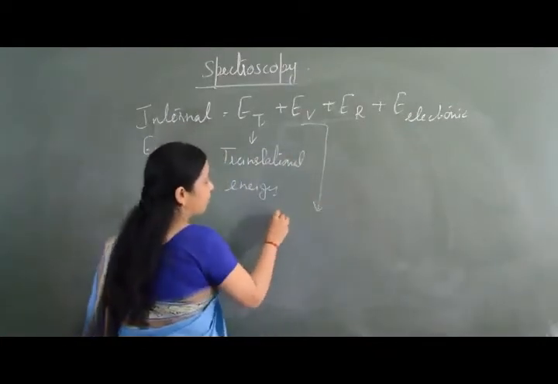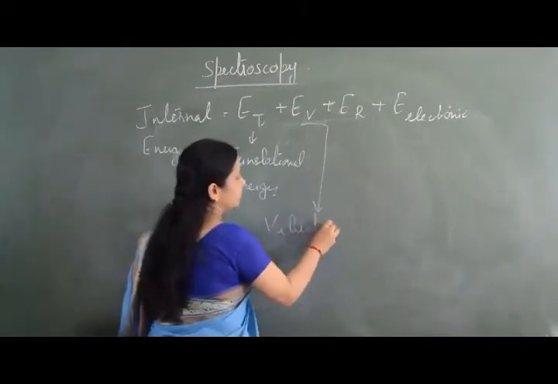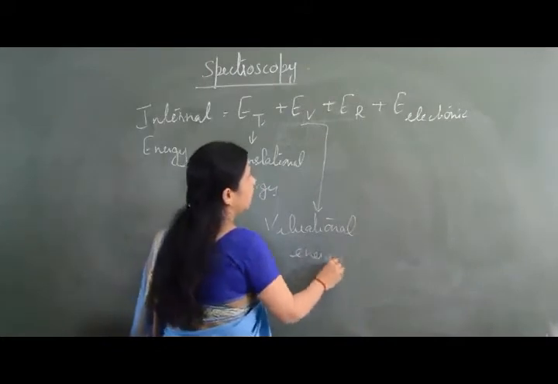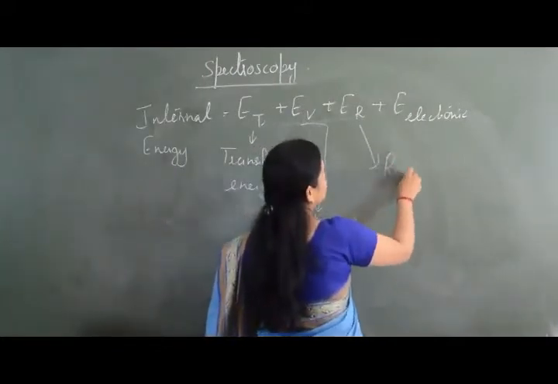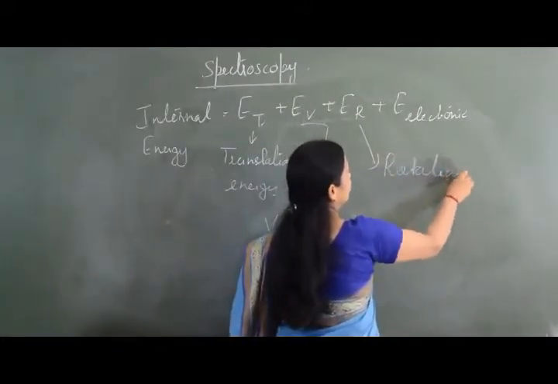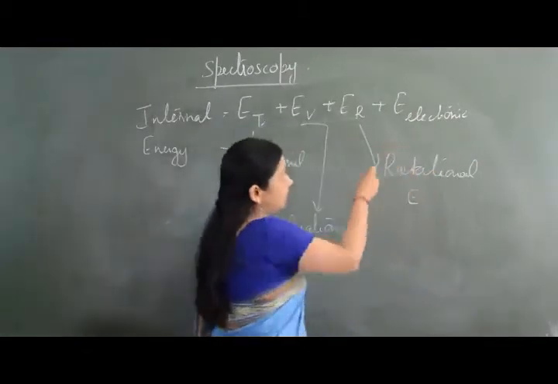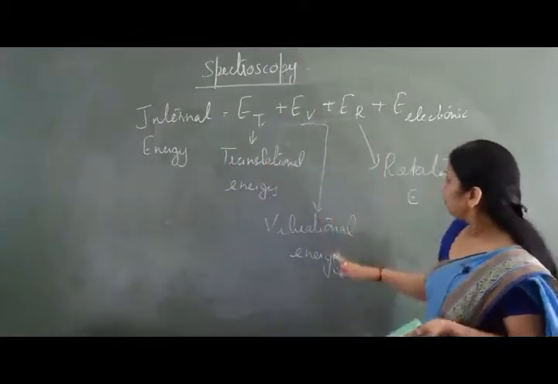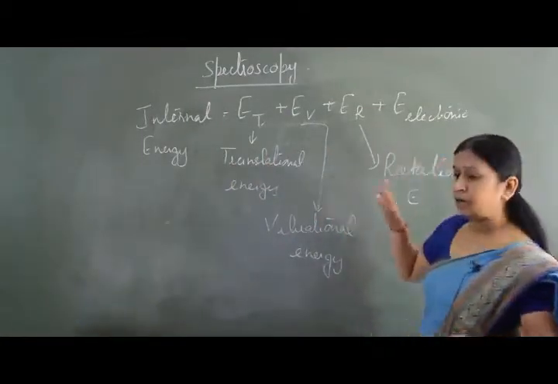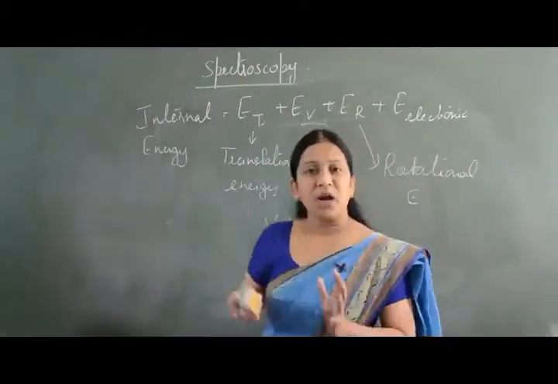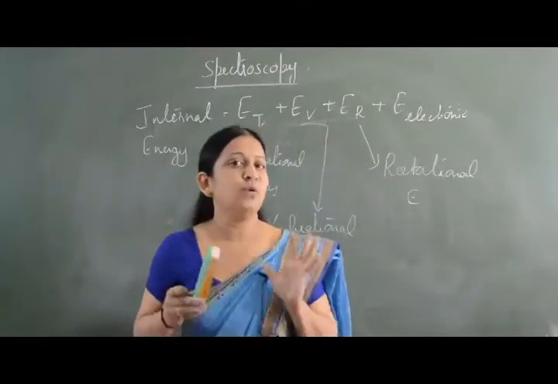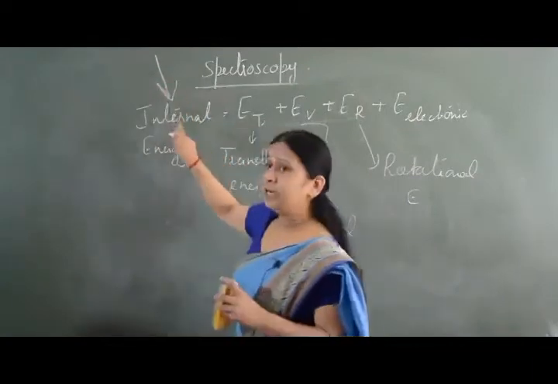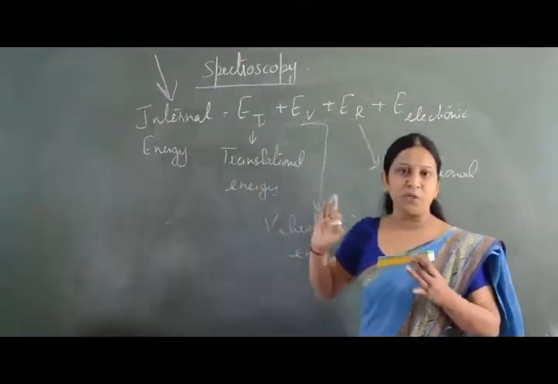EV is vibrational energy, R is rotational energy, and E is electronic energy. So all translational, vibrational, rotational and electronic energy comprise the internal energy of the molecule. As the radiation falls on the molecule, the internal energy of the molecule is going to change.